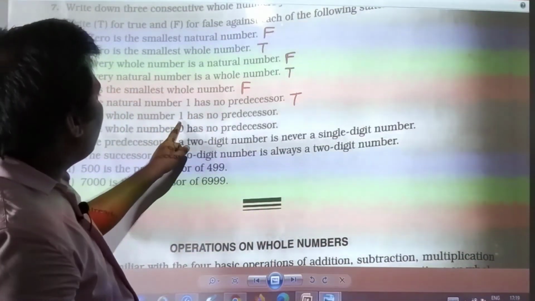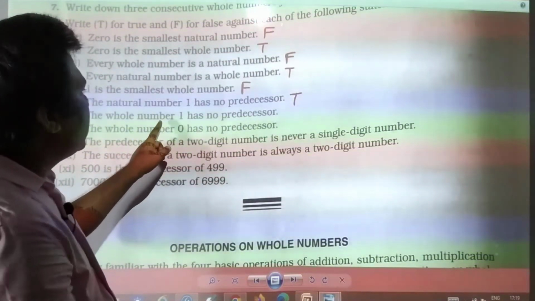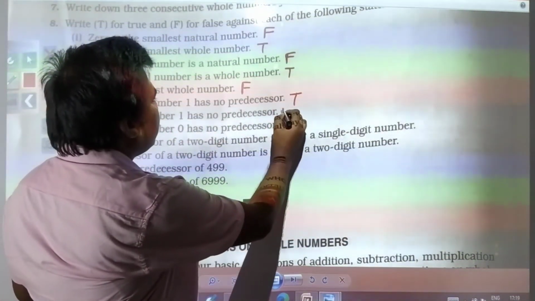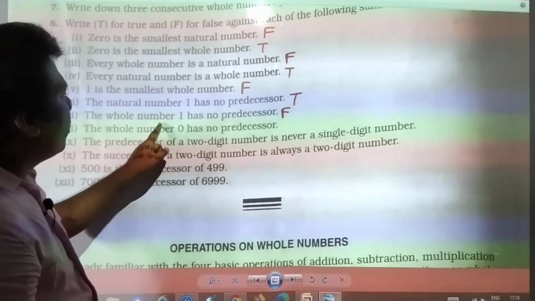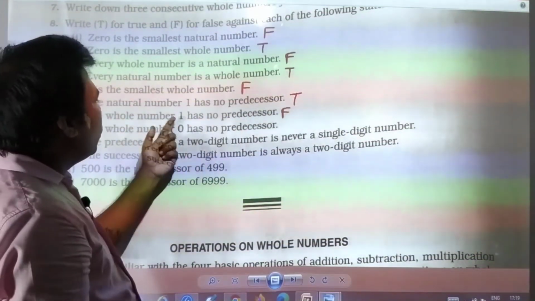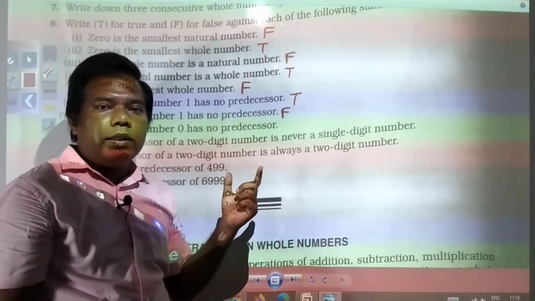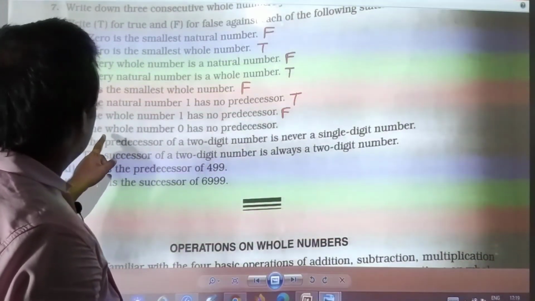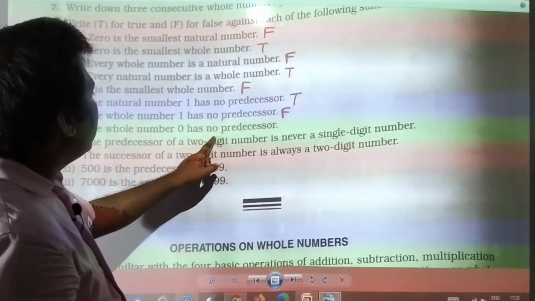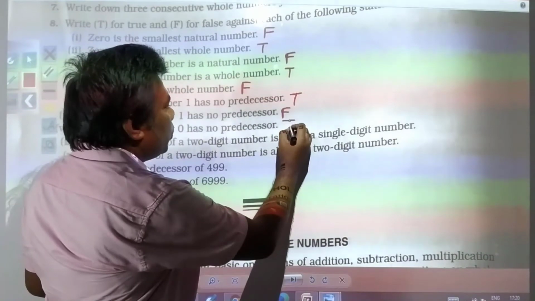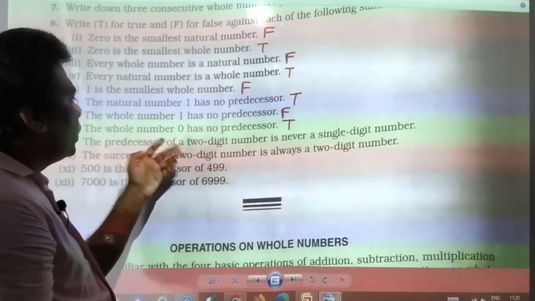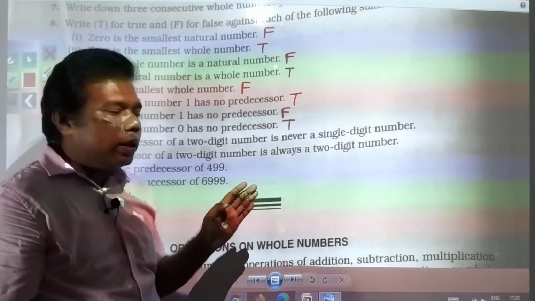The whole number 1 has no predecessor. This is again false. The whole number 1 has one predecessor, that is 0. Then, the whole number 0 has no predecessor. That is true because just before 0 we don't have a whole number.